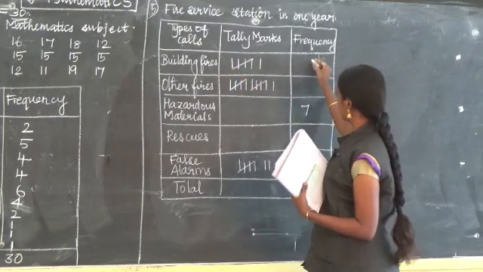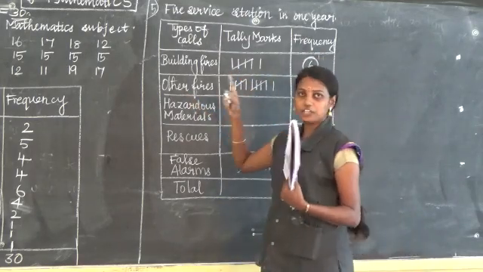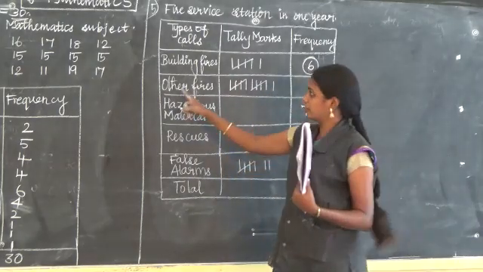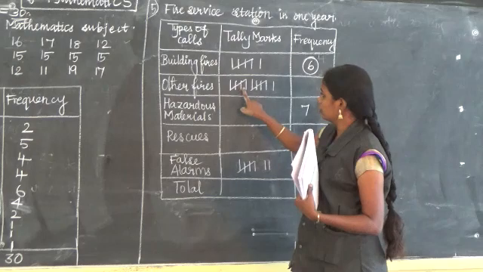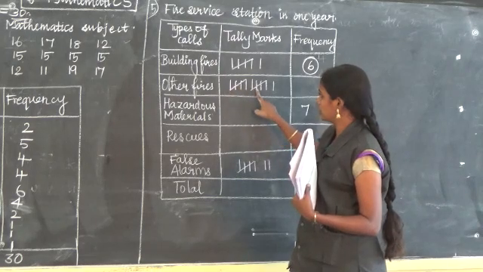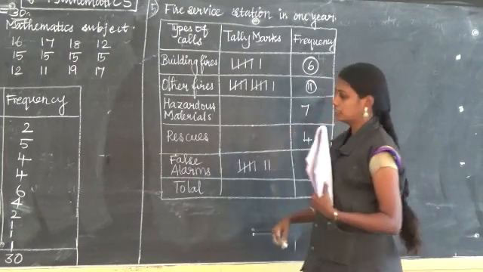Fifth one and 6. So the frequency is 6. Okay, next, other fire. Building fires, you know that. Other fire means other than building. Now 1, 2, 3, 4, 5, 6, 7, 8, 9, 10, 11. Here the frequency is 11.